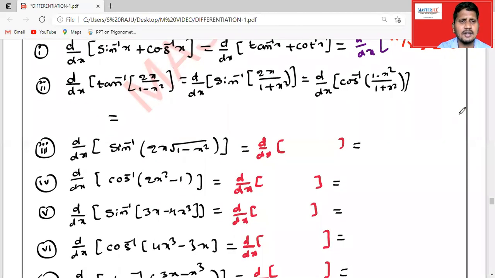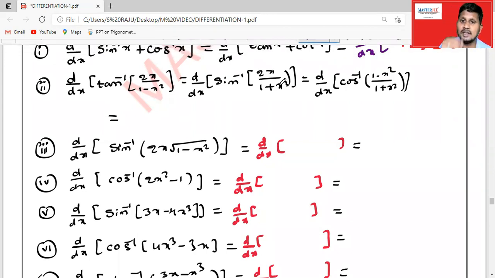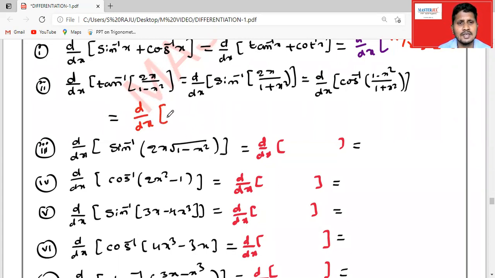Then next, what is the derivative of tan inverse of 2x by 1 minus x square, d by dx of sine inverse of 2x by 1 plus x square, and d by dx of cos inverse of 1 minus x square by 1 plus x square? For all three cases, we have only one formula, that is equal to 2 tan inverse x.